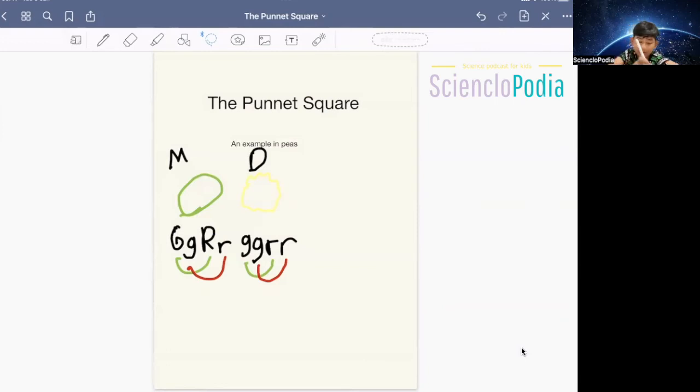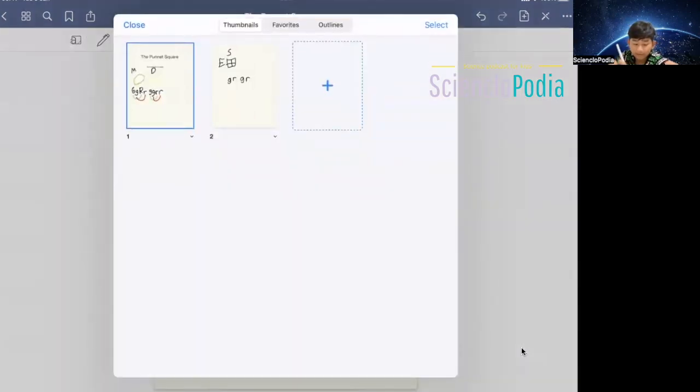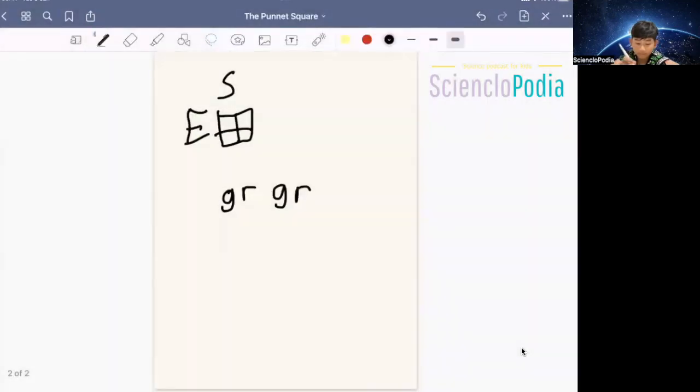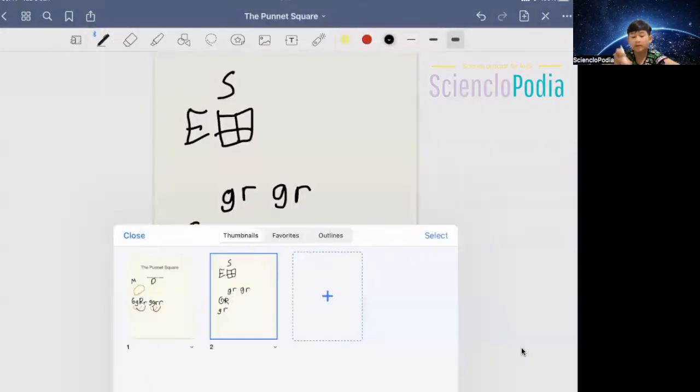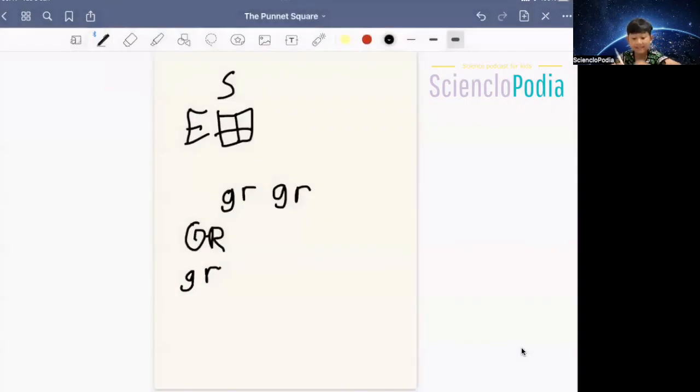Okay, I'll just express them differently. So we have a green, round, and a wrinkly, like that. Is it right? Yeah. Okay, so now we can start drawing our amazing Punnett Square.